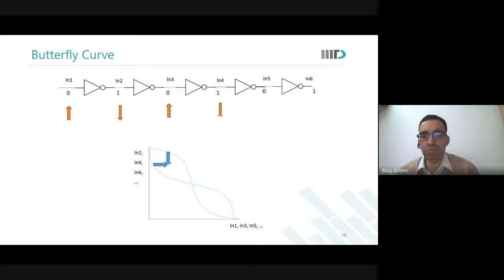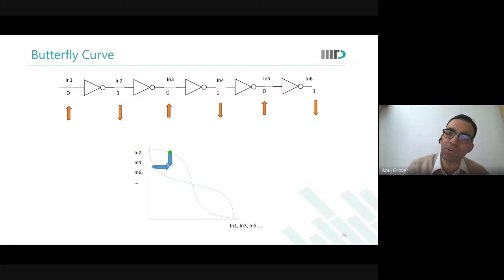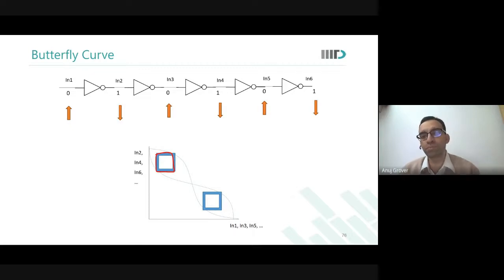So the thing would start to go a little on that side, and then there would come a point where this becomes stable. Now if it is even slightly more than this, then it will start to move to the other lobe. And this is the largest square that you can fit into this lobe, and this largest square therefore represents the static noise margin or the stability of the SRAM cell.